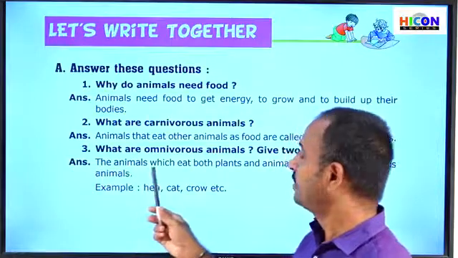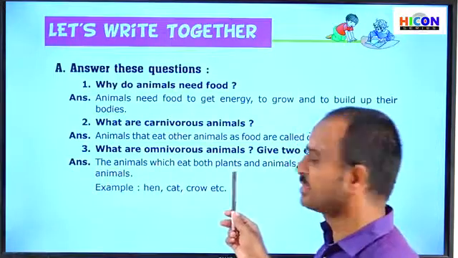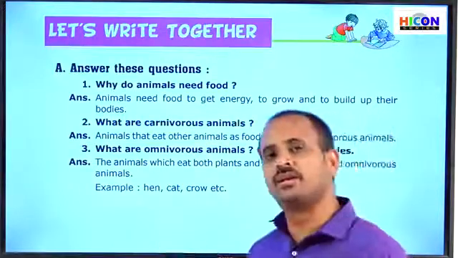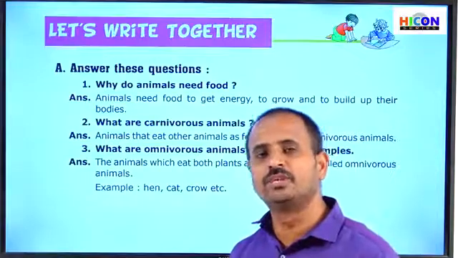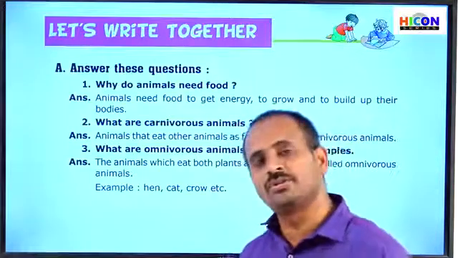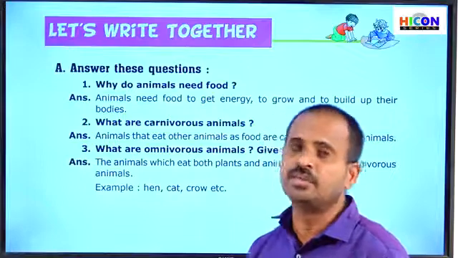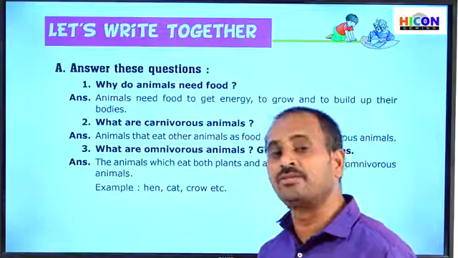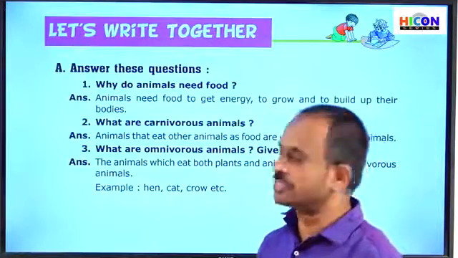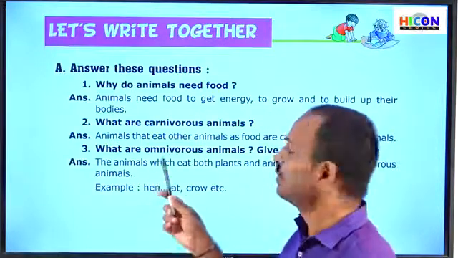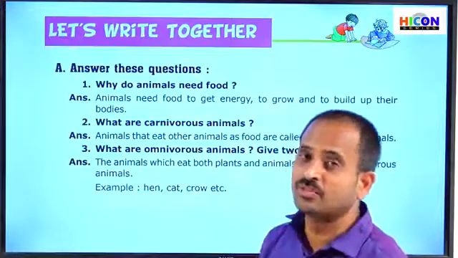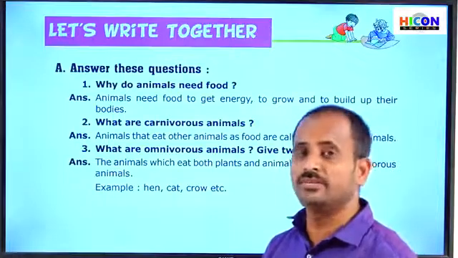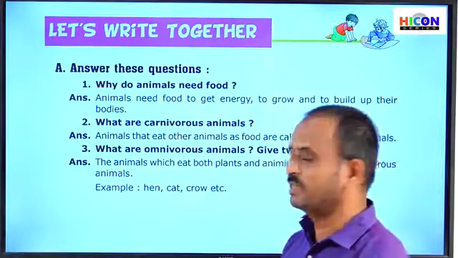The animals which eat both plants and animals are called omnivorous animals. These animals can eat both plants, grass, and also the flesh of other animals. This type of animals are called omnivorous animals. What are the examples for these animals? Do you remember the examples for omnivorous animals? Already we have discussed in the lesson. Let us see the examples.